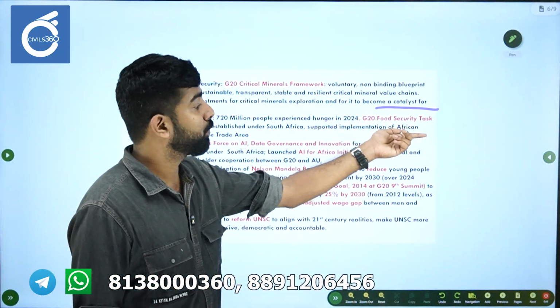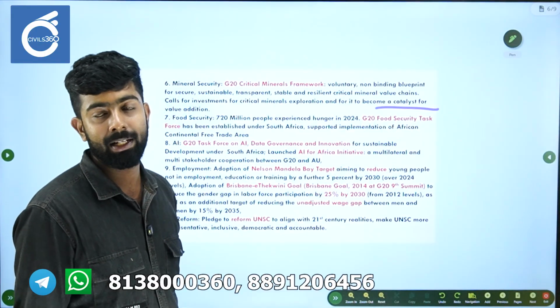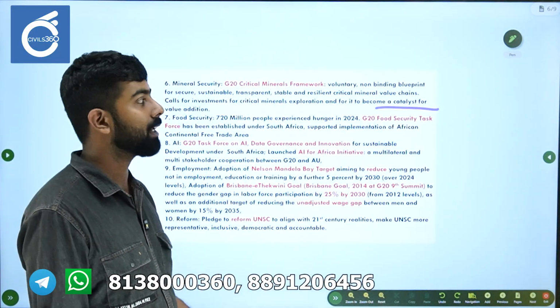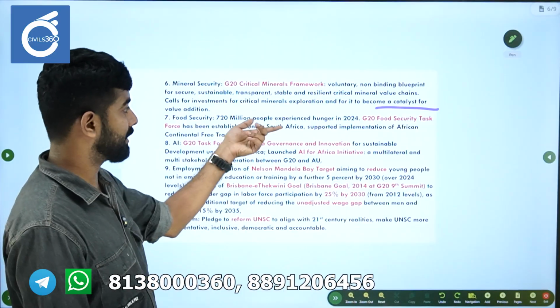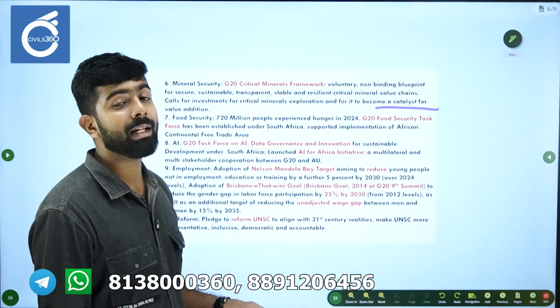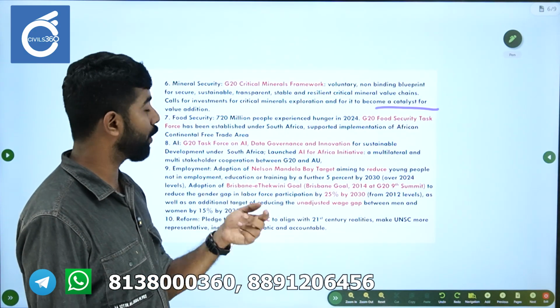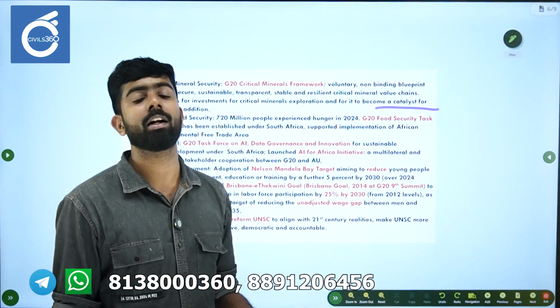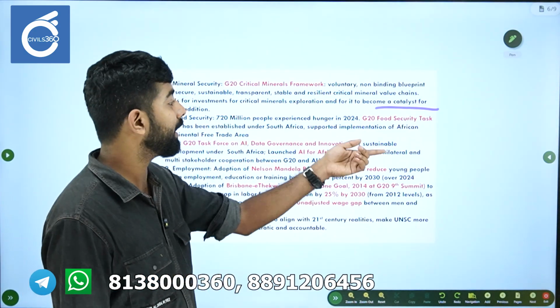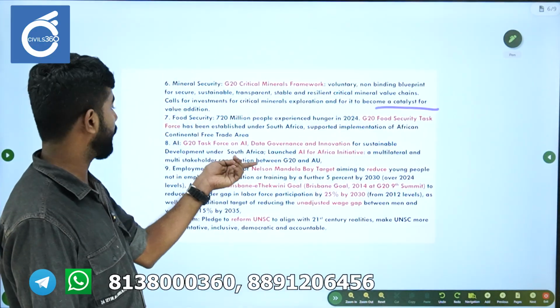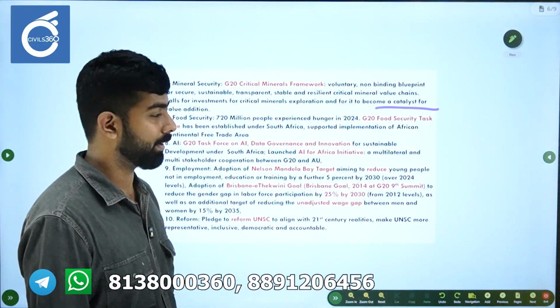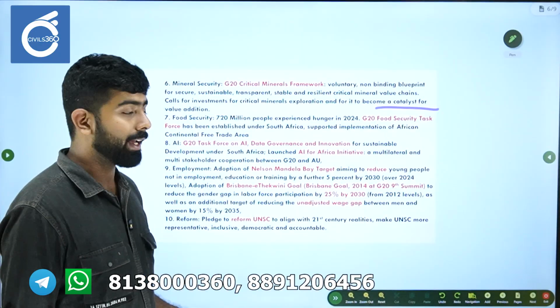The G20 Food Security Task Force has been established under South Africa itself. In Africa, this is actually across the world, 720 million people experienced hunger. So this is going to tackle food security by implementing the African Continental Free Trade Area agreement.